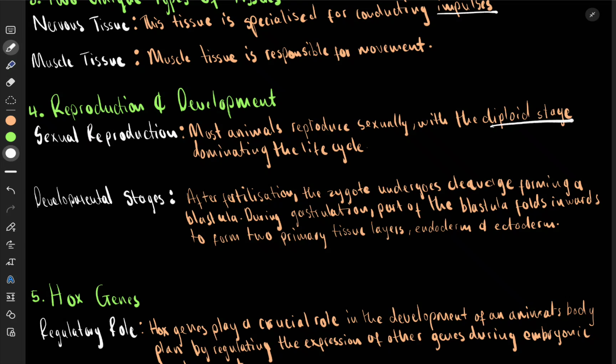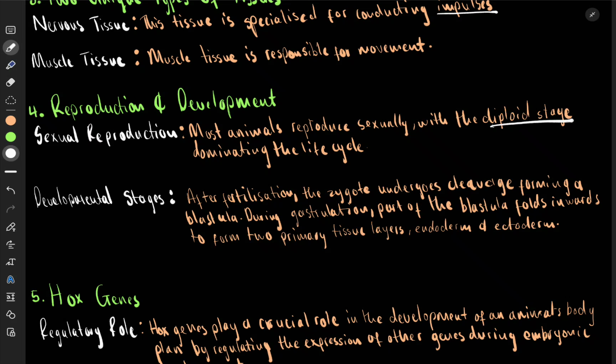So if you see a moving animal, most animals, when they just come from being a zygote, are already in this diploid stage, where you have 2 sets of chromosomes. So that is what we mean. They reproduce sexually, and the diploid stage dominates their life cycle. Diploid: 2 sets of chromosomes, one from each parent.